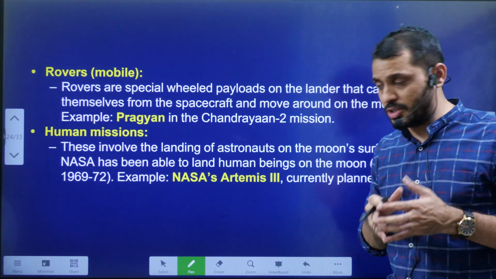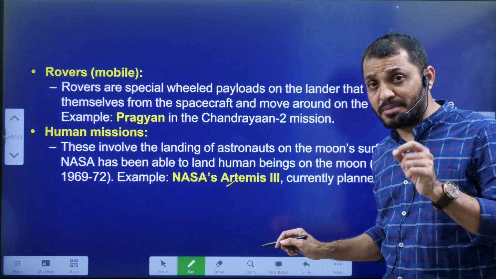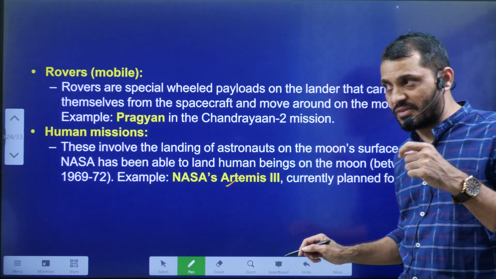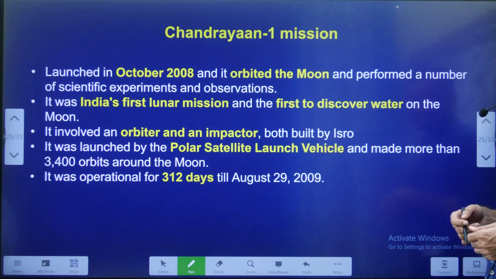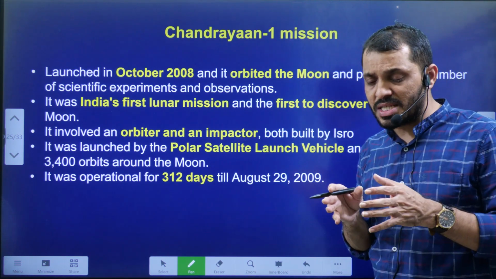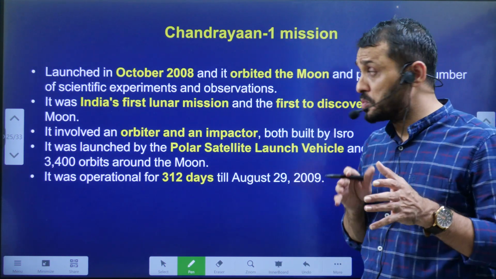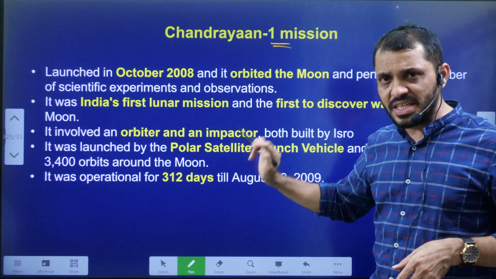And finally, human missions. Already NASA Artemis project is all about sending humans onto the surface of the moon. These are the human missions. So these are the various missions related to moon. Then Chandrayaan-1 already we discussed.